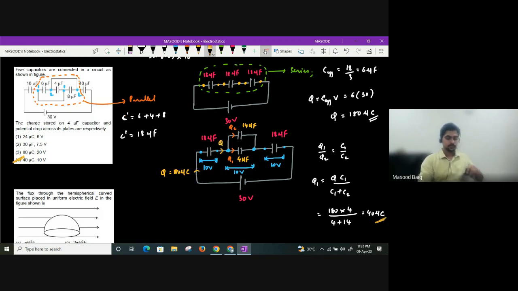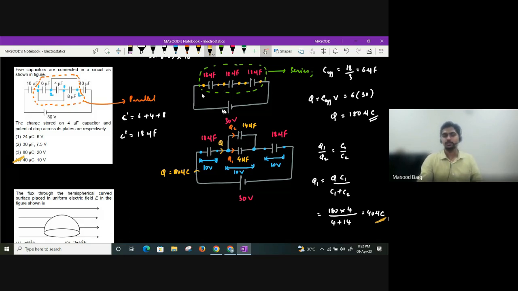Did you understand? 6, 4 and 8 will be in parallel combination. The effective capacitance of that will be 18. So I have taken three 18 microfarad capacitors. Total potential difference is 30. So what would be the potential difference across each 18 microfarad? 10 volts, guys. Okay. Now this 18 microfarad, I can resolve it as two capacitors. One will be the effective combination of 6 and 8, which is 14, and the other will be 4 microfarad alone. Across 18 microfarad you have 10 volt. Across 14 and 4, you will have 10 volt only.